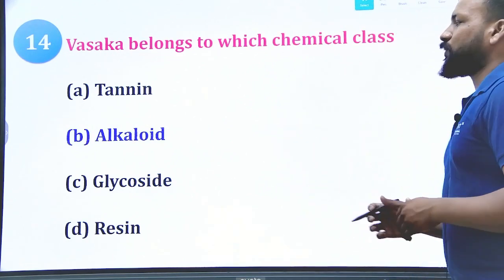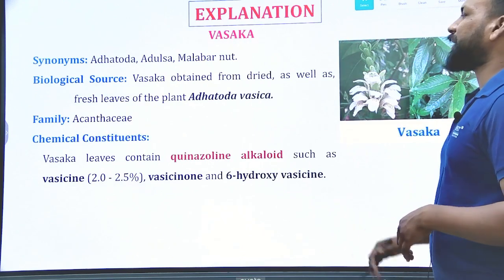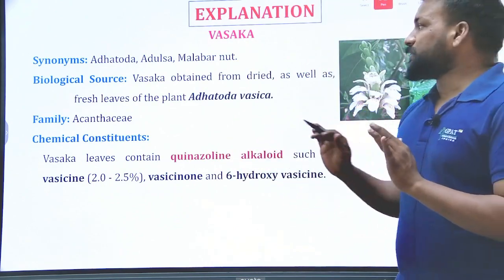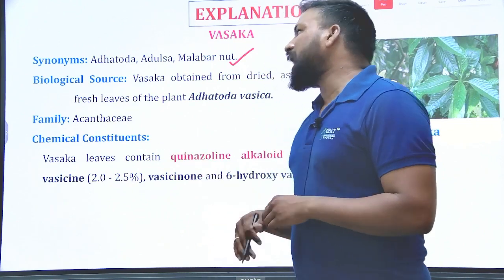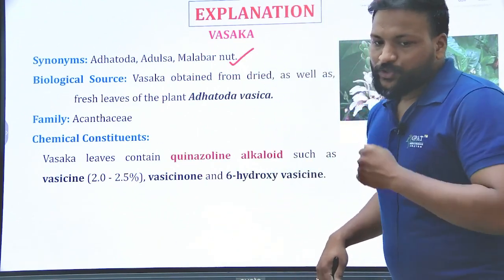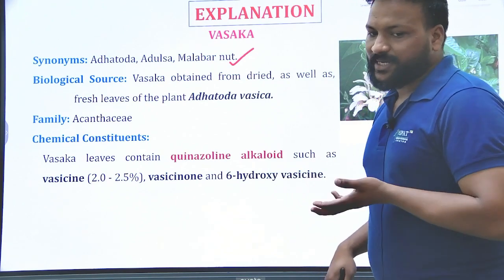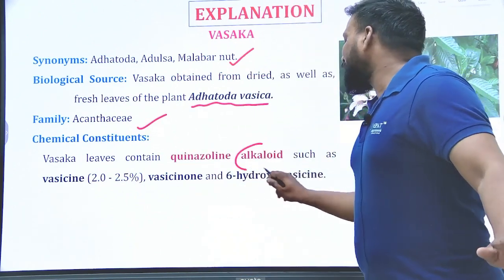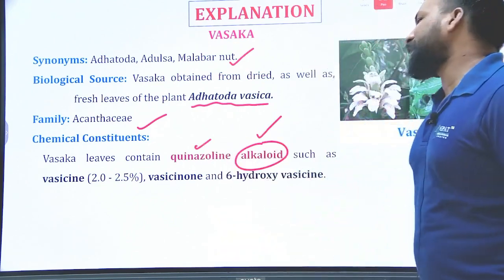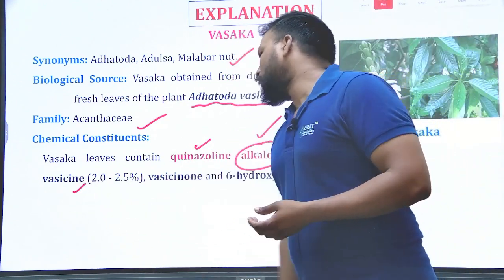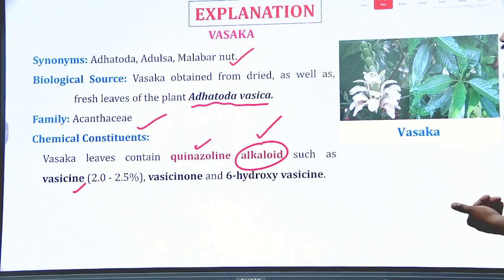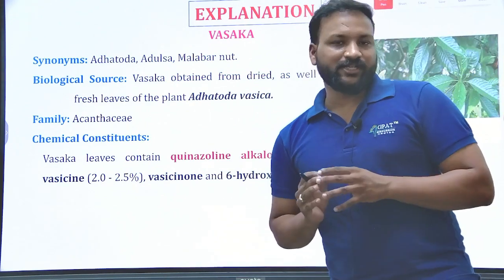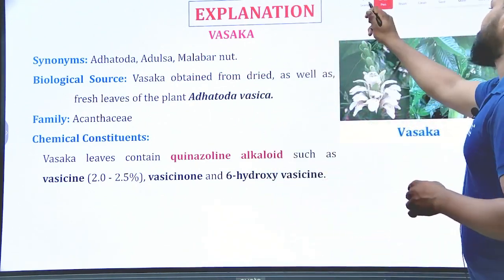I know very well the Vasaka is an alkaloid, vasicine. Adhatoda vasica, very important. The synonym is also very important: Malabar nut, Adusa. It is obtained from the fresh as well as dried leaves of Adhatoda vasica, family Acanthaceae, and it belongs to the quinazoline alkaloids. The chief constituents such as vasicine, vasicinone, and 6-hydroxyvasicine are the important chemical constituents of Vasaka, and it is an anti-asthmatic as well as respiratory stimulant drug. Okay, let us see the next question.